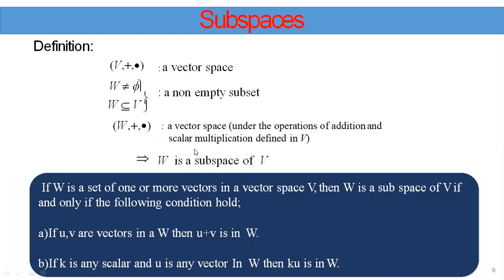Very, very important. Again, I will tell you the definition of a subspace of V. W is a non-empty subset of a vector space V. Then W itself is a vector space under the operations of vector addition and scalar multiplication. Then we say that W is a subspace of V.